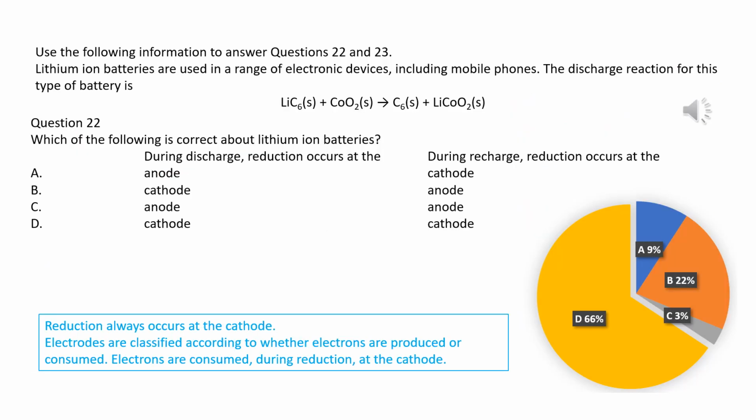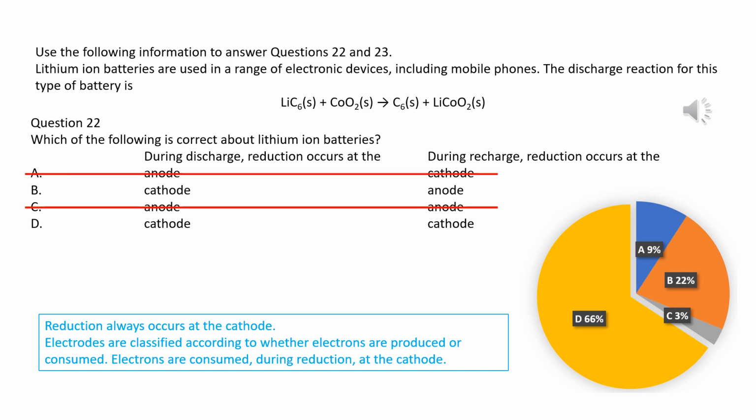Reduction always occurs in the anode and oxidation in the cathode, whether during discharge or recharge. During discharge, lithium metal loses electrons in the anode, classified as oxidation. So, A and C are eliminated. During recharge, lithium ions gain electrons in the cathode, classified as reduction. So, B is eliminated, and D is correct.